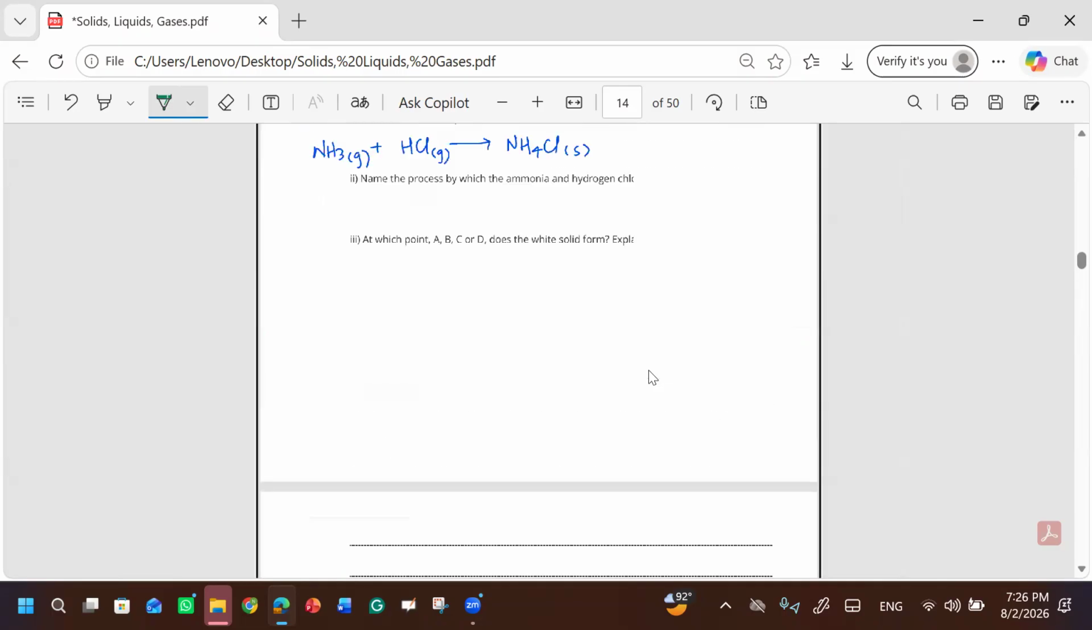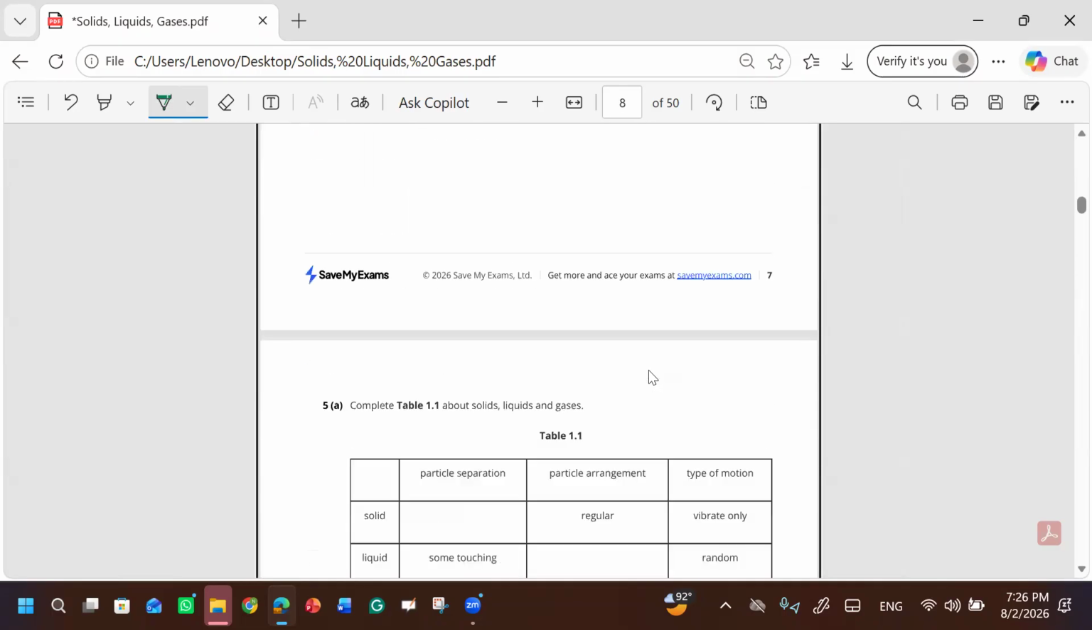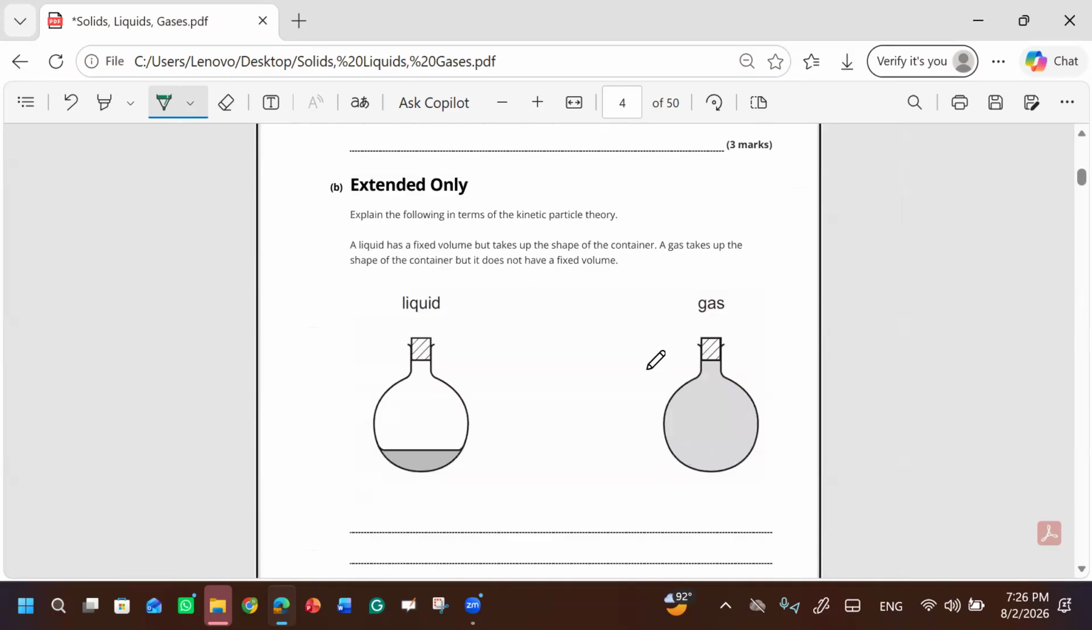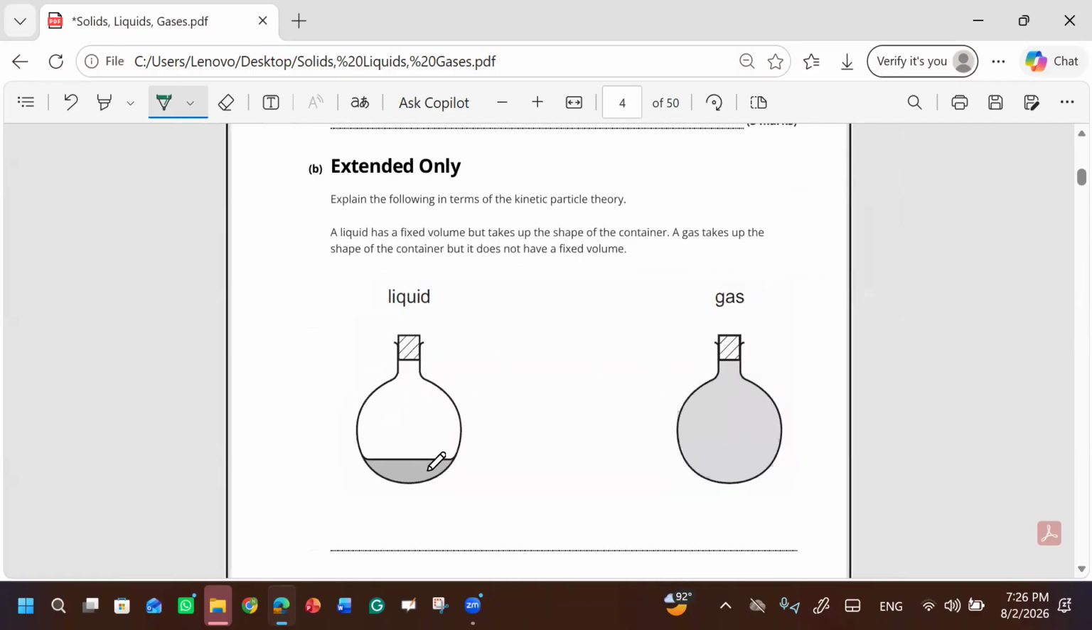There is a question that was, yeah, this one. You see, over here, liquid is just in the bottom, but gas can fill up the full container. Why and how? Because it has a different arrangement and random motion, so the particles can spread out anywhere, very far apart from each other, and they are moving at a very high speed. That's why they will fill the shape of the container.